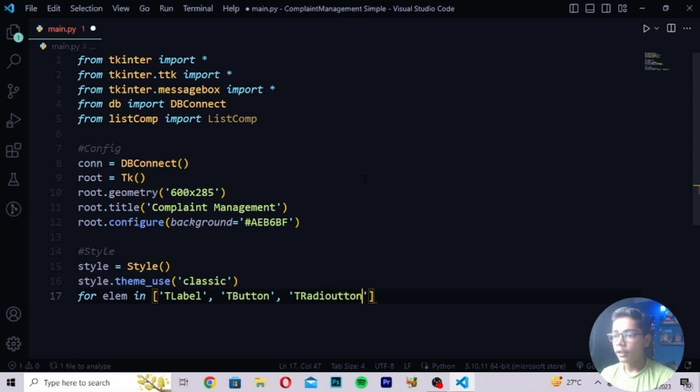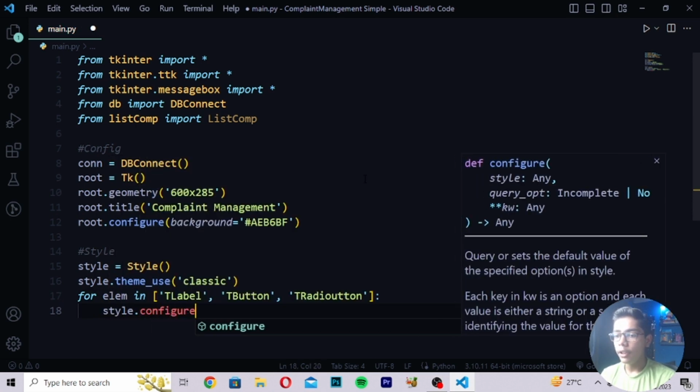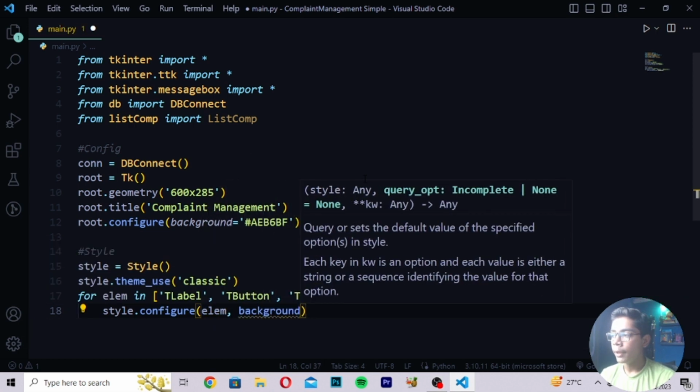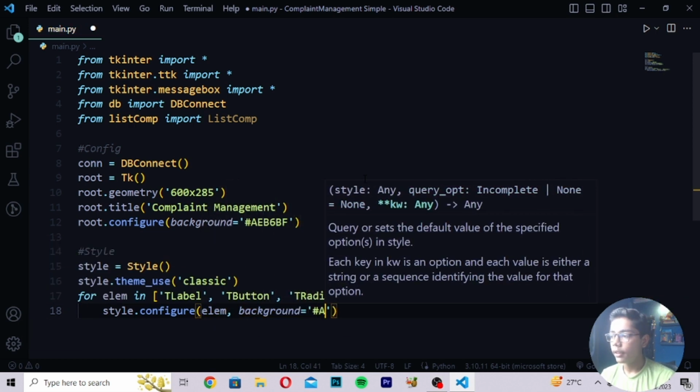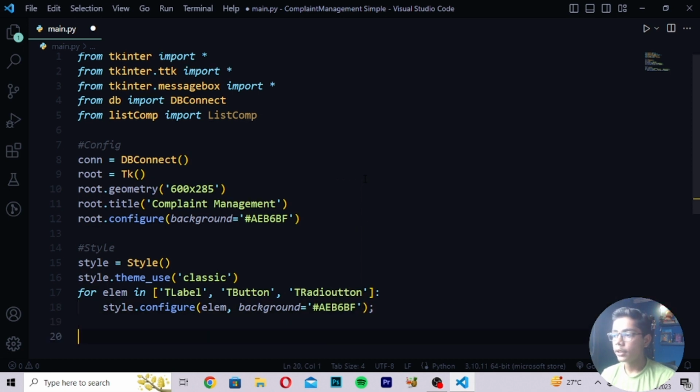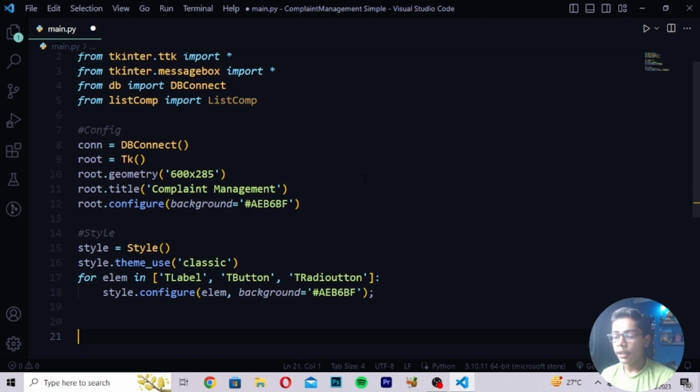And then after writing this tag, you have to now just close this, and here you have to just make this tag, and then you write here style.configure value, and in configure value I will be writing element background, and in background you have to write here this tag, and then write here AEB6BF.